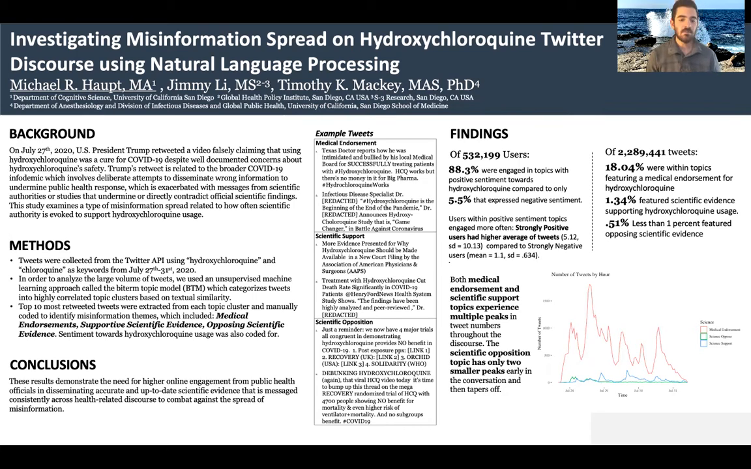So the methods: we collected tweets from the Twitter API using the key terms hydroxychloroquine or chloroquine to filter for the data set. And we collected from July 27th to the 31st, so around the time frame that Trump sent his tweet. In order to analyze a large volume of tweets, since we had over 2 million, we used an unsupervised machine learning approach called bitterm topic modeling. And this grouped the tweets together into highly correlated topic clusters based on their textual similarity. And we used bitterm topic modeling as opposed to more traditional NLP approaches such as LDA, because this type of method is more in line for short documents such as tweets.